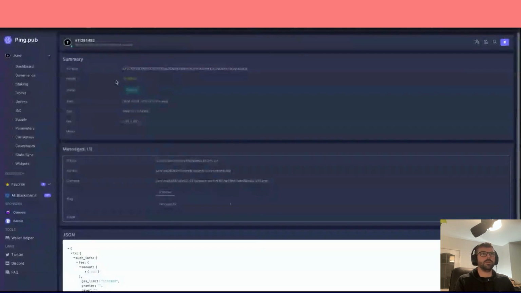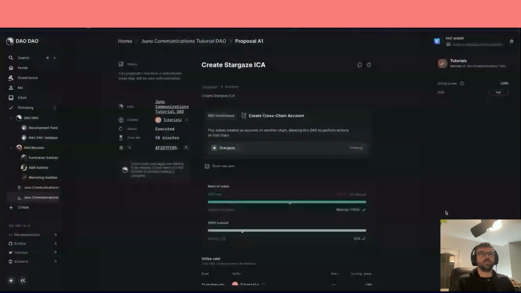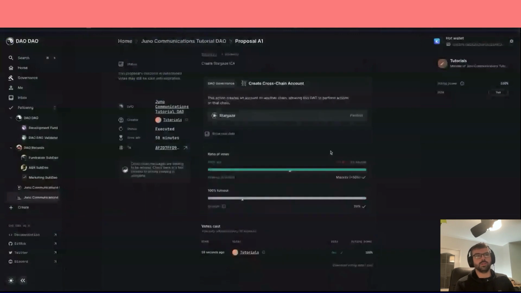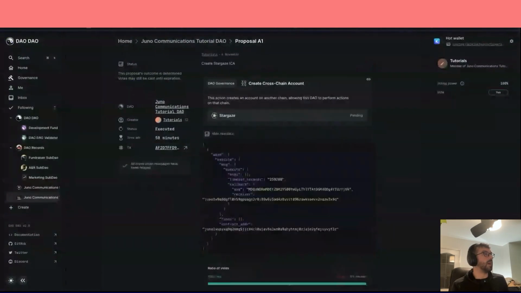All right, so the next thing we're going to do now is, since we've created this Stargaze account, it takes a wee while to actually give us the Stargaze address. I'm not entirely sure how it does that in the background, but there'll be some kind of relaying involved between chains. They'll confirm and create an address eventually. So we'll just come back here in a wee second to do that. But while we're waiting for that, we might as well create the Osmosis one.